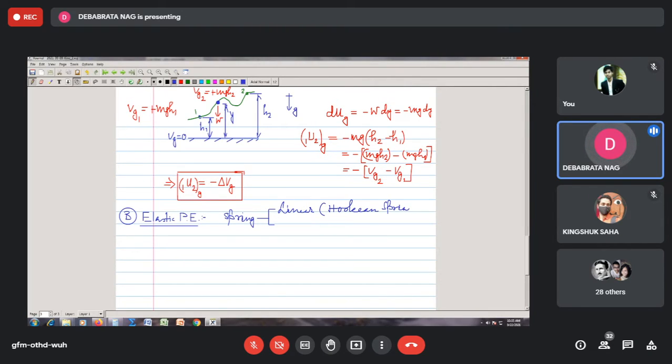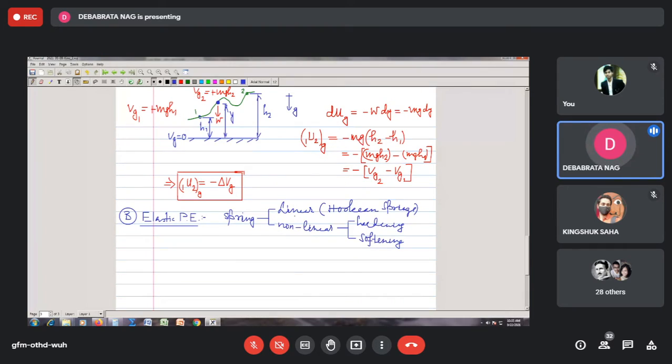And you may have what is called the non-linear spring, which again can be classified into two groups. One is called the hardening spring, and another one is termed the softening spring.